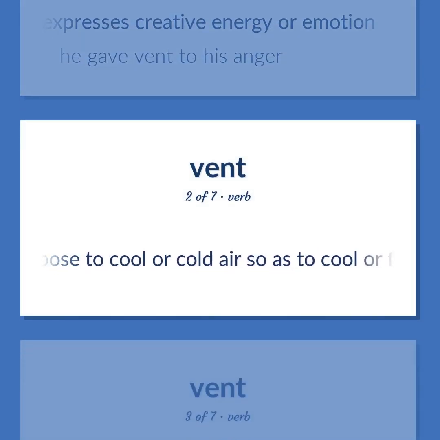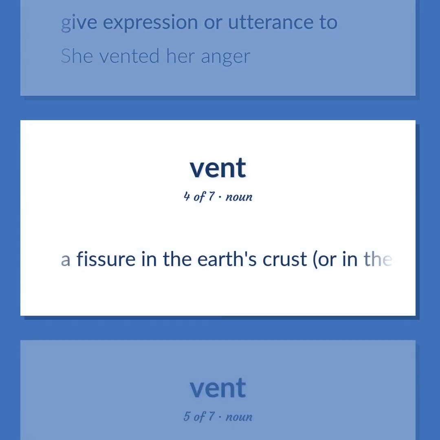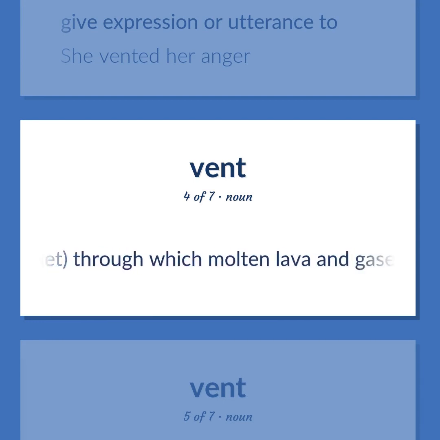Exposed to cool or cold air so as to cool or freshen. Give expression or utterance to. She vented her anger. A fissure in the Earth's crust, or in the surface of some other planet, through which molten lava and gases erupt.